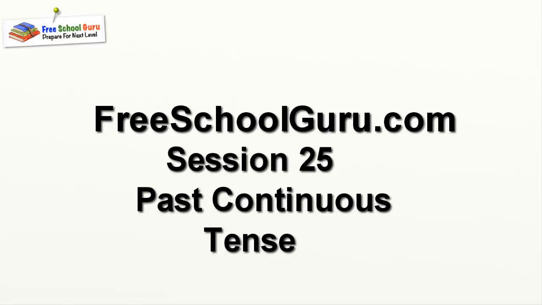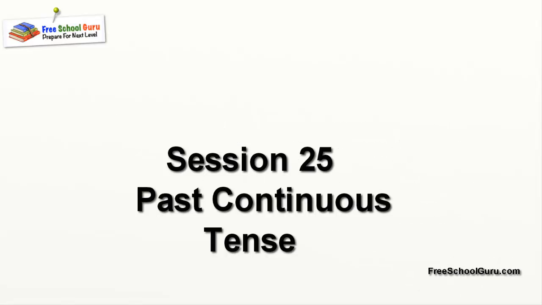How are you all? So yesterday we learned about present continuous tense. Today we're going to learn about past continuous tense. And I'm sure by now you would know what a past continuous tense is about.